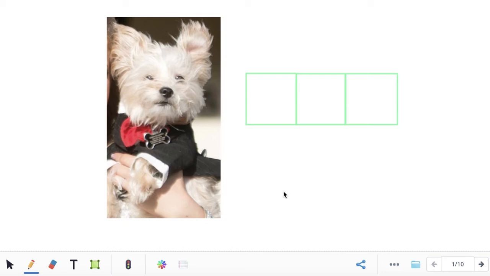Dog. What's that first sound you hear? D. What letter makes the D sound? D. When we make a D, we make a C, and then a stick. What's the middle sound you hear? Ah. What letter makes the ah sound? O. And listen for that last sound. D-O-G. What sound do you hear? G. What letter makes the G sound? G.